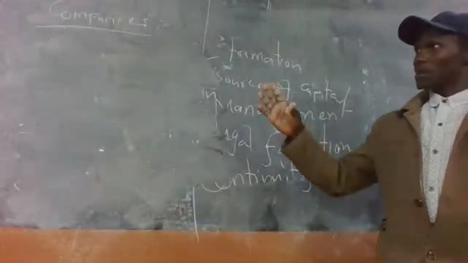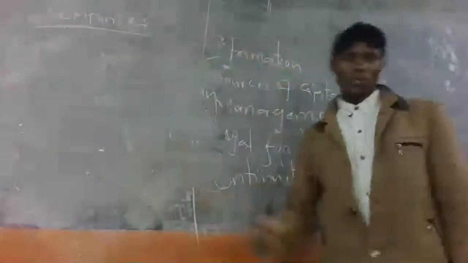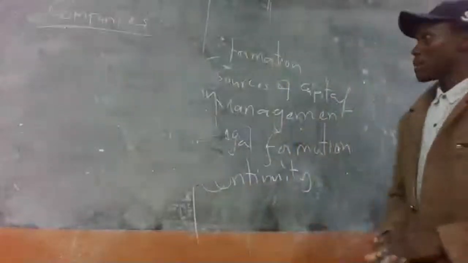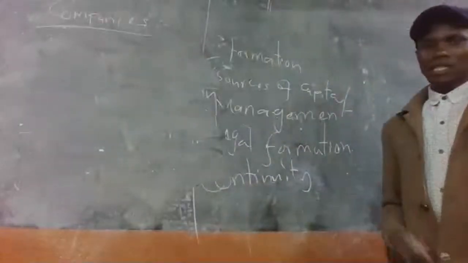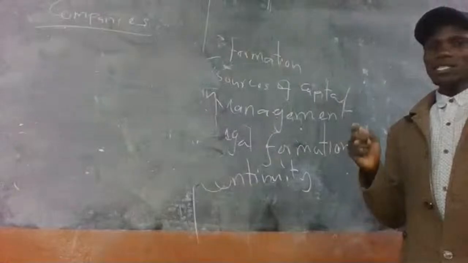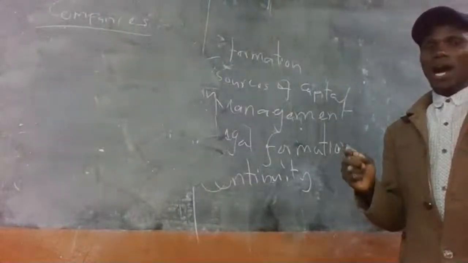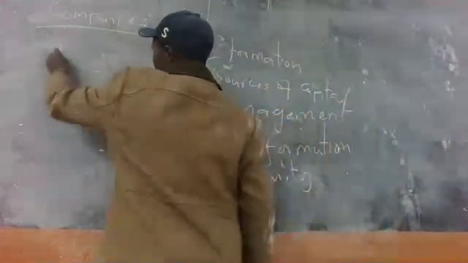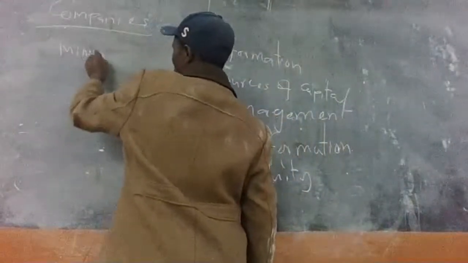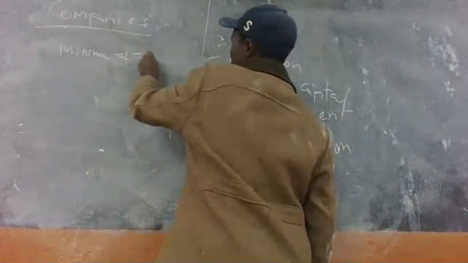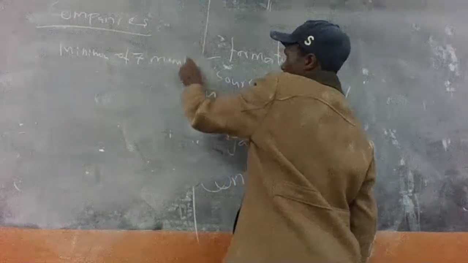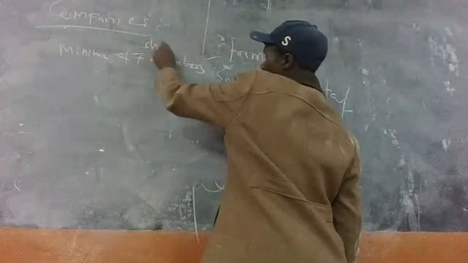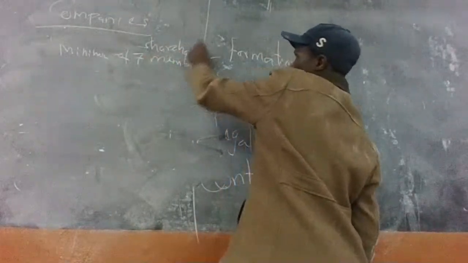What are some of the features of companies? One feature is formation: a company is formed by a minimum of 7 members, who are what we call shareholders.